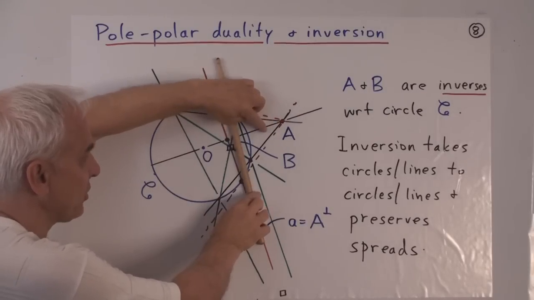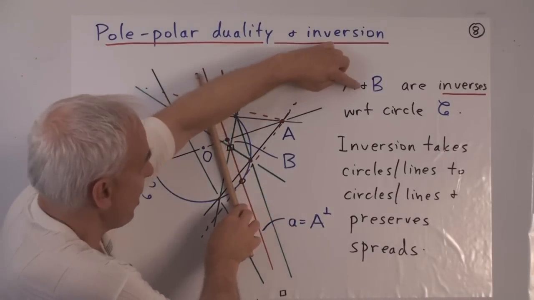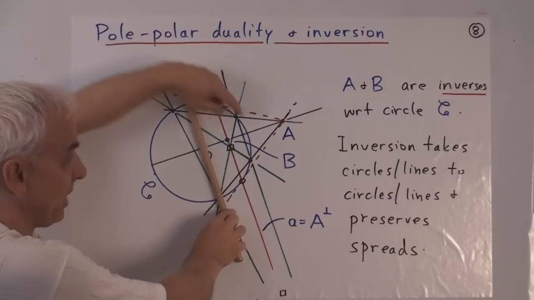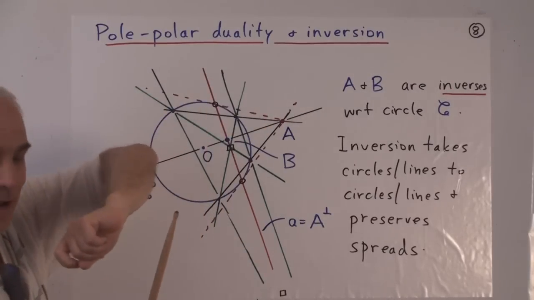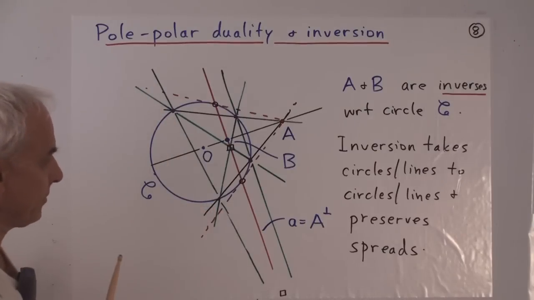So as A moves closer to the circle, the polar moves close to being a tangent. As A moves further and further away, the polar gets closer and closer to being a diameter. When A is actually infinitely far away, then we get a diameter, and then when it's on this side, we get lines on this side.